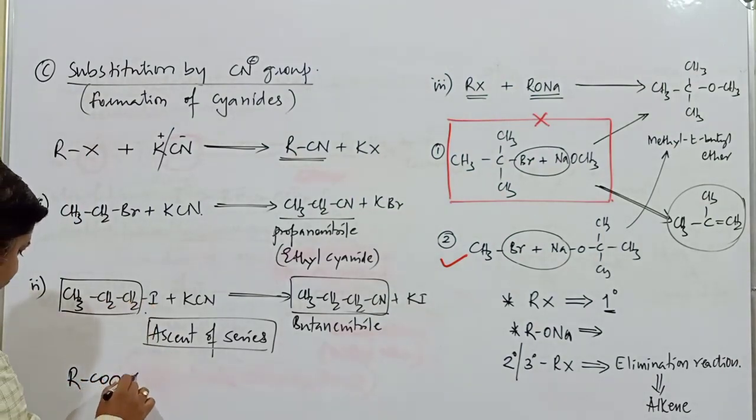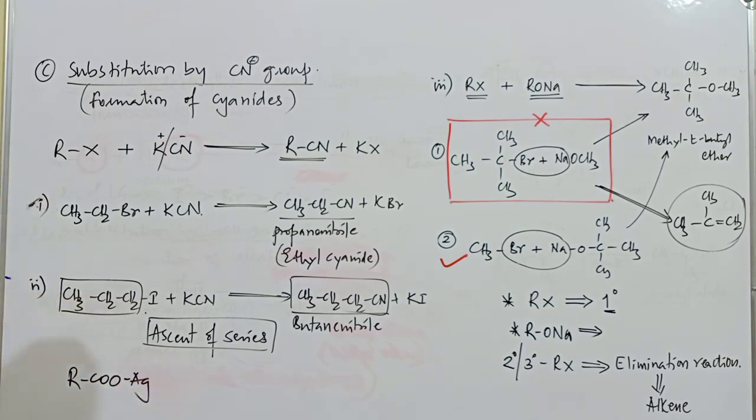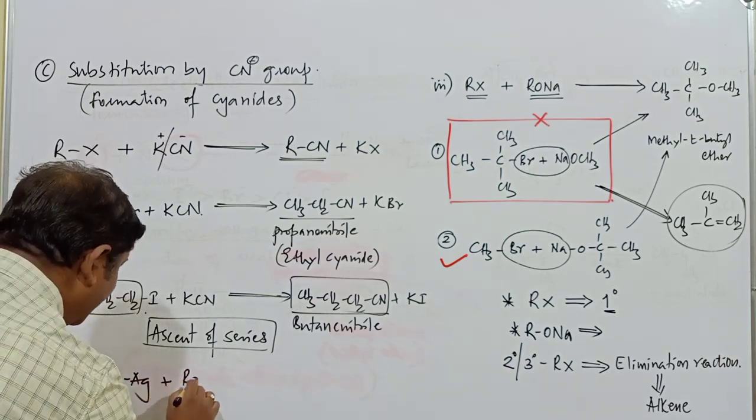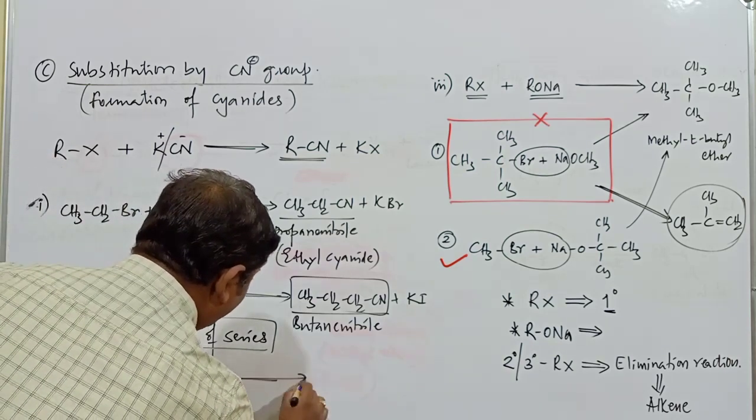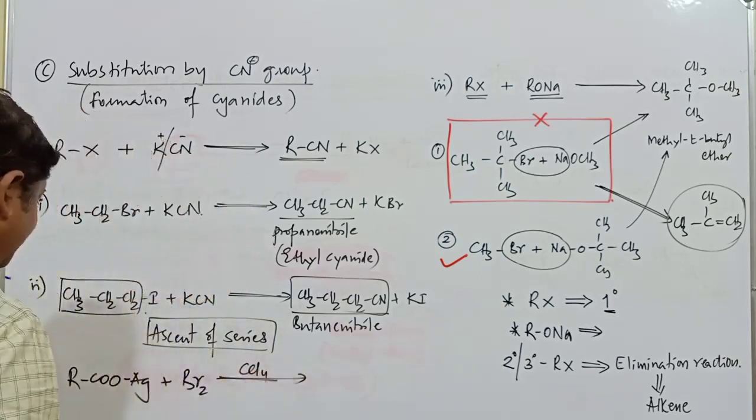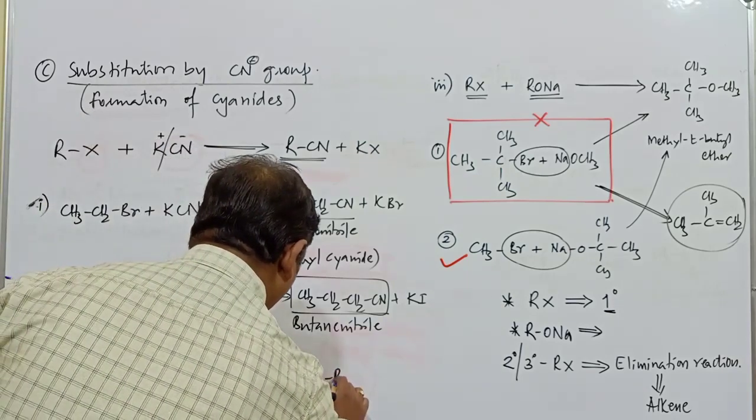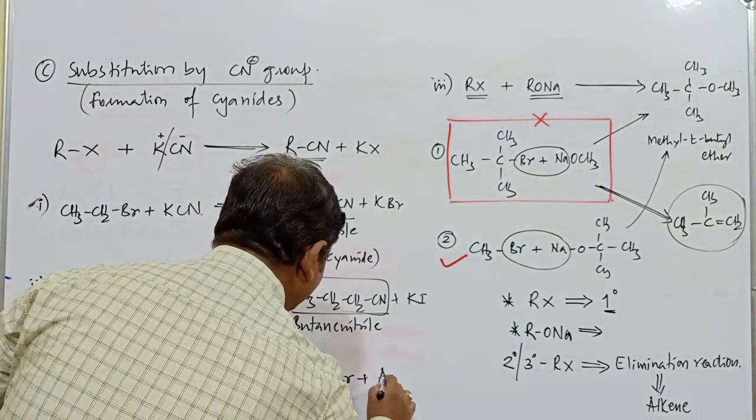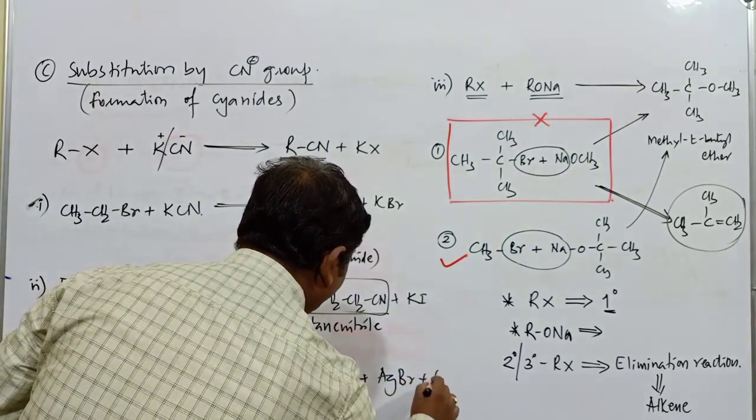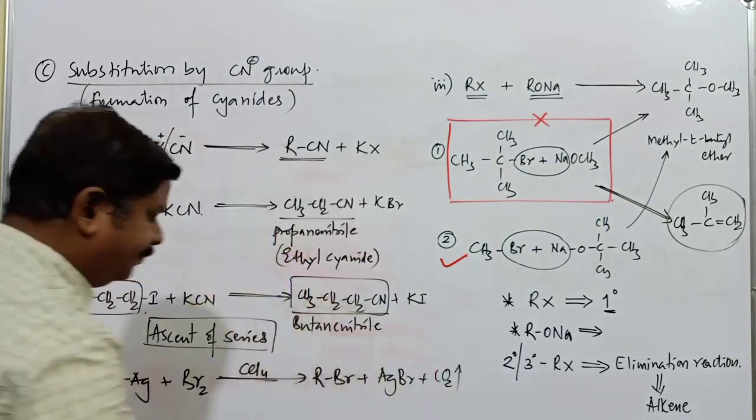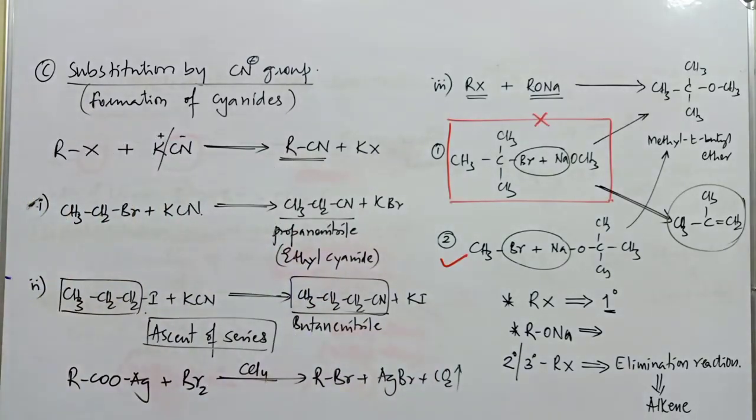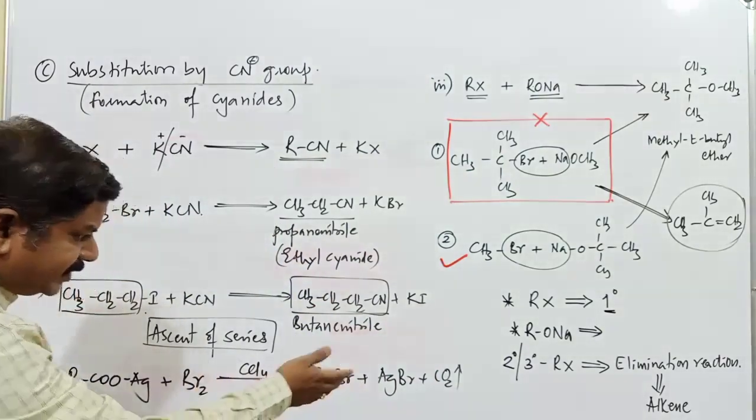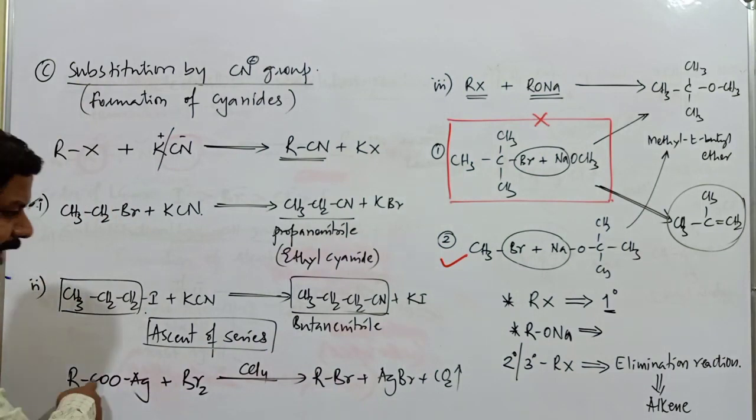If you remember yesterday's class, RCOOAg, that is the silver salt of a fatty acid, is treated with bromine in presence of CCl4. This gives RBr plus AgBr, and this one is found to be CO2. Can you remember the name of this reaction? Yesterday's class we discussed this in detail. This reaction is commonly known as Hunsdiecker reaction.